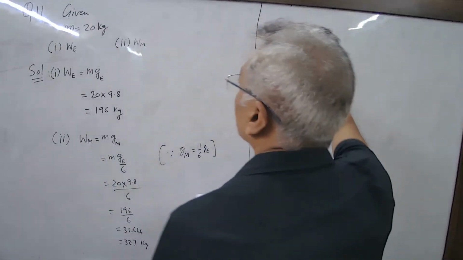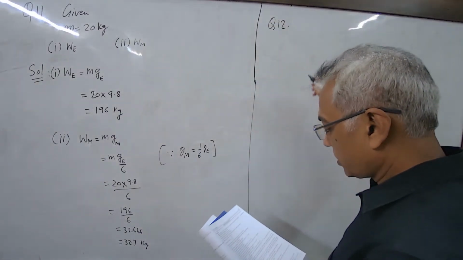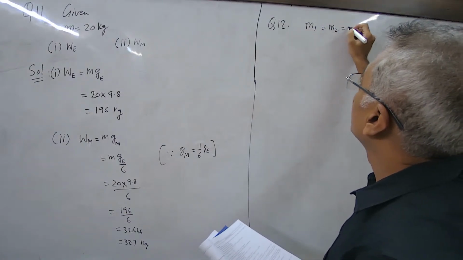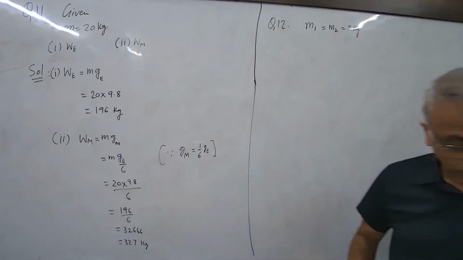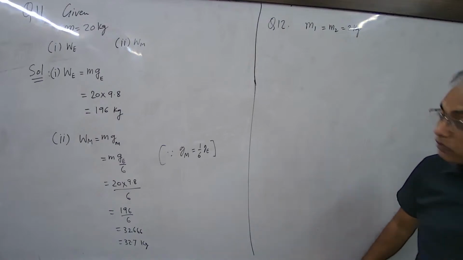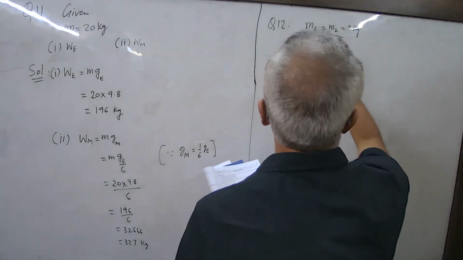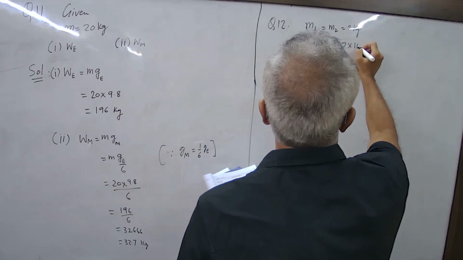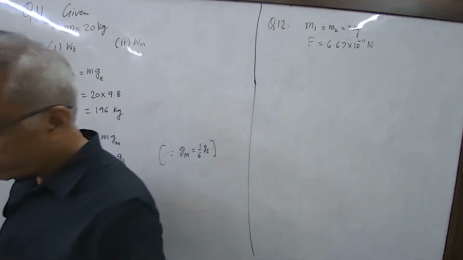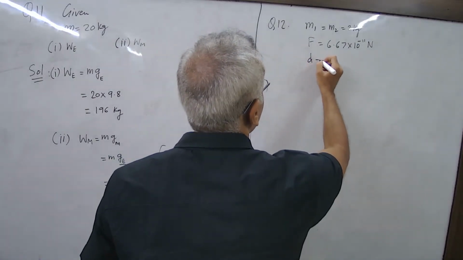Let's see question 12. You have two bodies of mass 2 kgs each. m1 is equal to m2 is equal to 2 kg, this is given to you. What else is given? The gravitational force exerted is 6.67 into 10 raised to minus 11 Newton. These two bodies are exerting this force on each other. Find the distance between them. What is the distance between them?